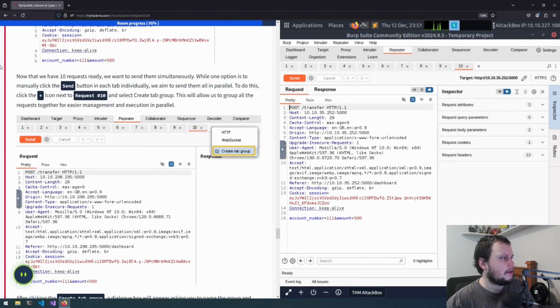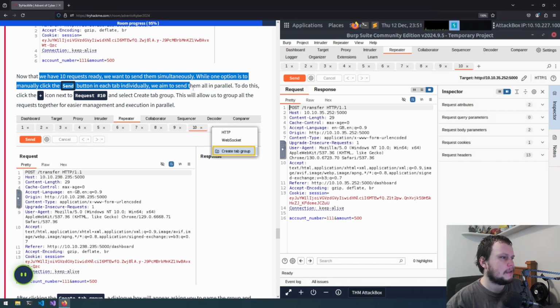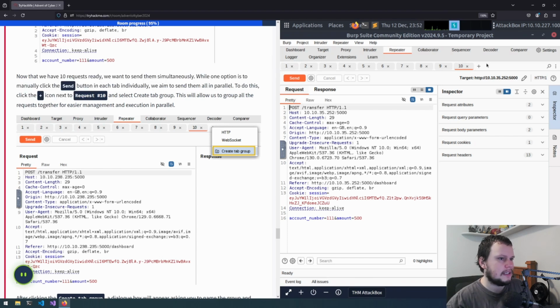So with that, we have 10 requests ready. We want to send them simultaneously. While one option is to manually click the send button in each tab individually, we aim to send them all in parallel. To do this, click the plus icon next to request 10 and select create group.